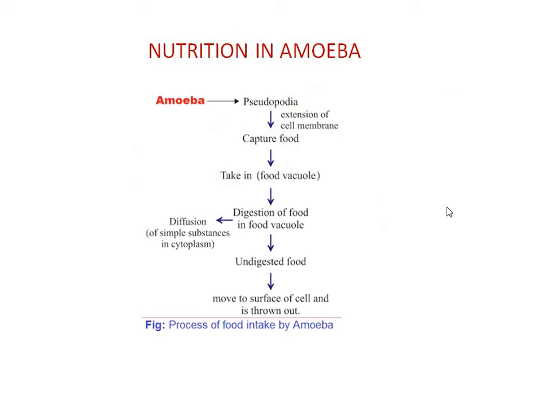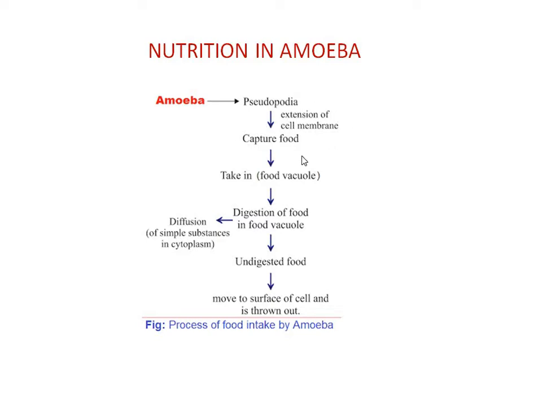Now in the heterotrophic mode of nutrition, we have already learnt about the nutrition in amoeba, how the process of ingestion, then digestion, then absorption, assimilation and egestion takes place in amoeba. So all those steps are demonstrated in this flow chart. So amoeba takes food with the help of pseudopodia.